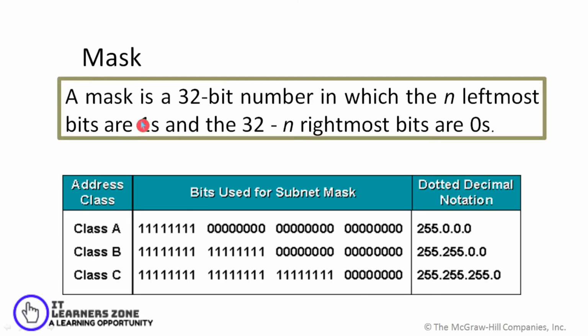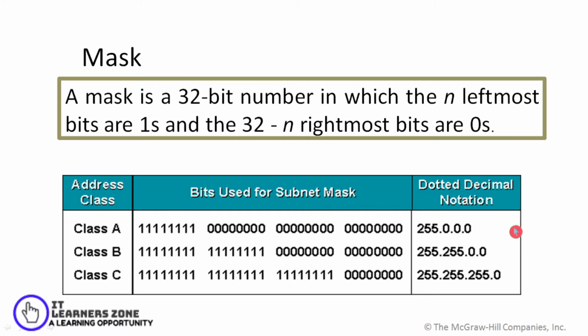So basically when you are using CIDR notation, you will be using masking. So what is a mask? A mask is a 32-bit number in which the n leftmost bits are 1 and the 32 minus n rightmost bits are 0. For example, in a class A address, the bits used for the subnet mask are given as 1111 1111 followed by 0s. So the first byte is all ones and the remaining bits are 0.